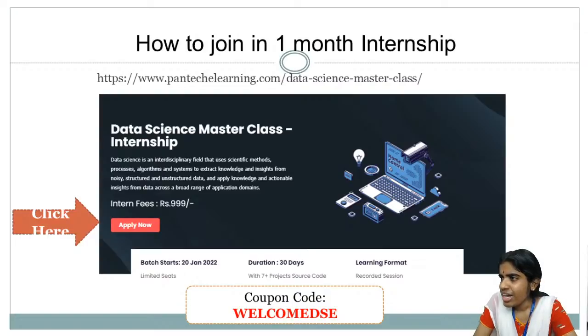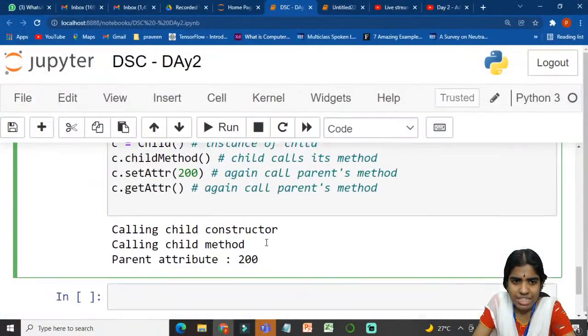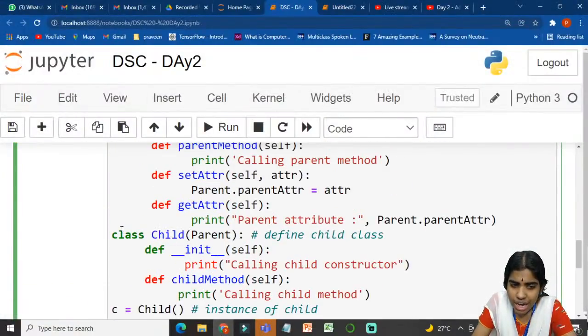Alright. Child class. Yes, just now I was explaining about child class, right? Here, class is a reserved keyword used for defining a class. The child class is going to extend the properties of my parent class. Within simple brackets, I am writing parent, and I am defining a user defined function using the def keyword. I am initializing this child class. Self denotes an instance of this class.